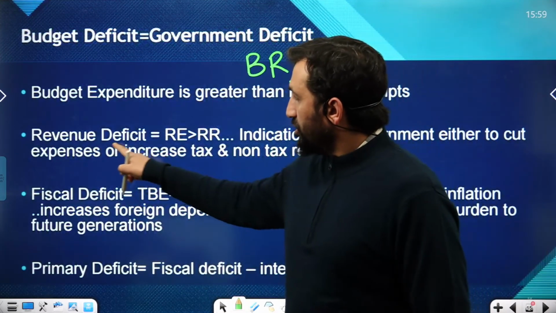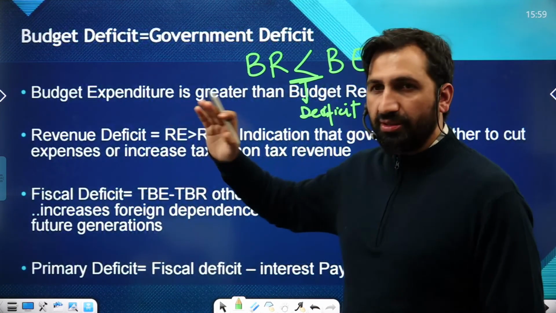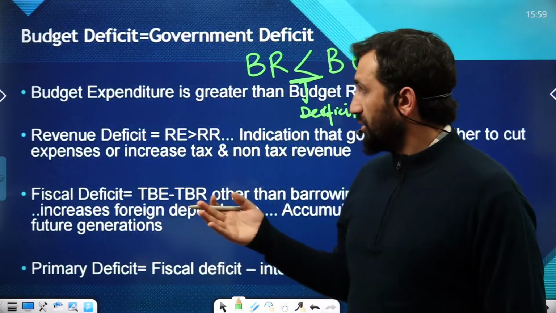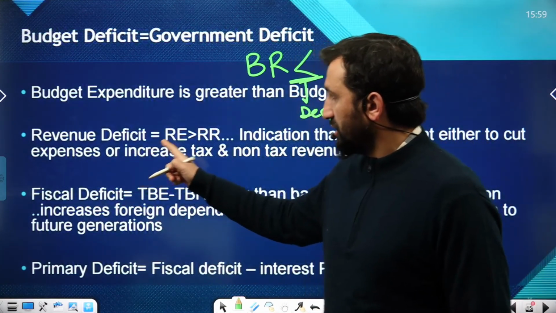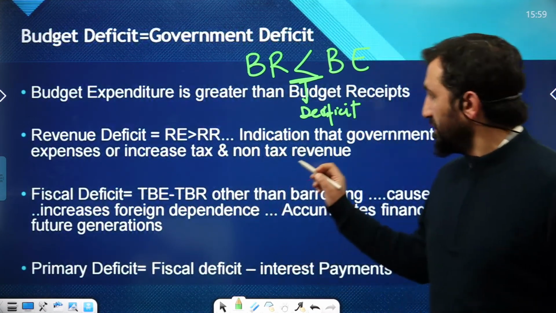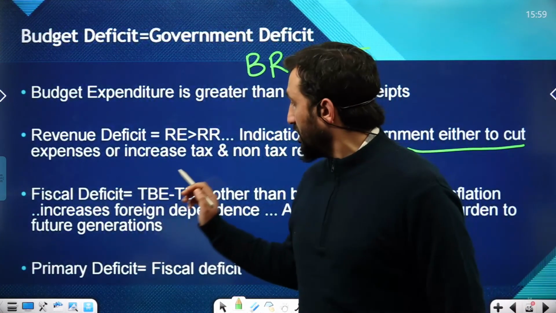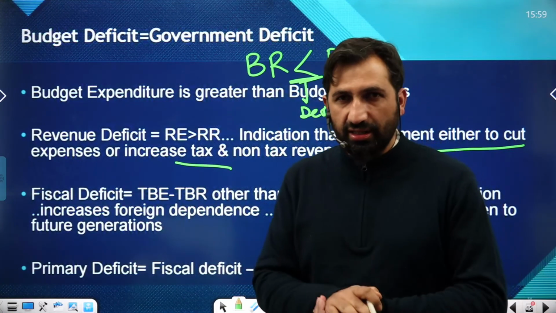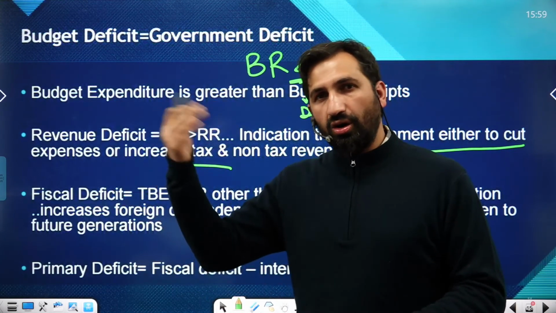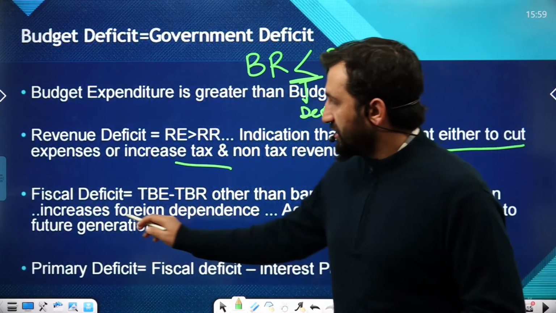अब revenue deficit, there are the three types of deficits. One is the budgetary deficit, जहाँ पे government budget, government expenditure ज़्यादा है than government receipts. दूसरा है revenue deficit. यह है revenue expenditure is greater than revenue receipts. इससे क्या होता है? What does it mean? It means ये एक indication है that government can either cut their expenses or increase taxes. या तो गवर्नमेंट के रेवेन्यू एक्सपेंडिचर कम करे या गवर्नमेंट कैन इंक्रीज द टैक्सेस, ऑल फॉर्म, इनकम टैक्स और गुड्स एंड सर्विस टैक्स.